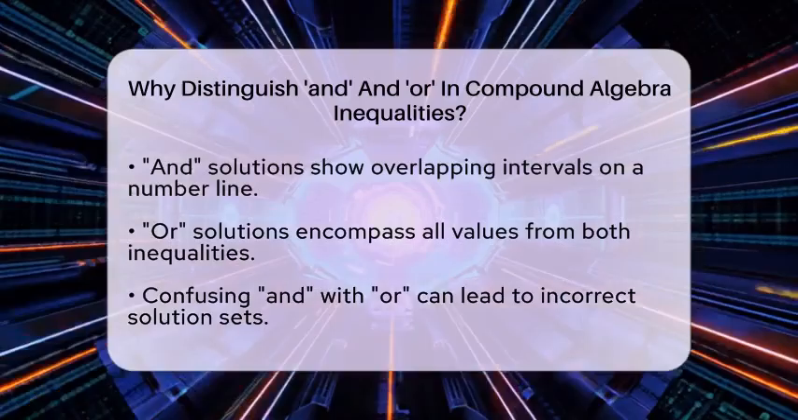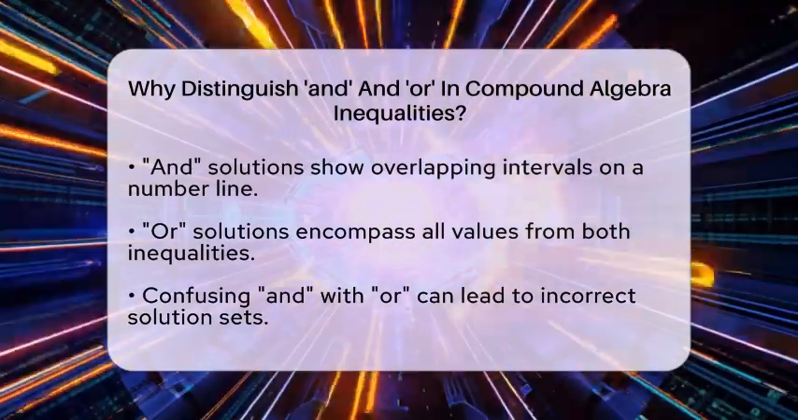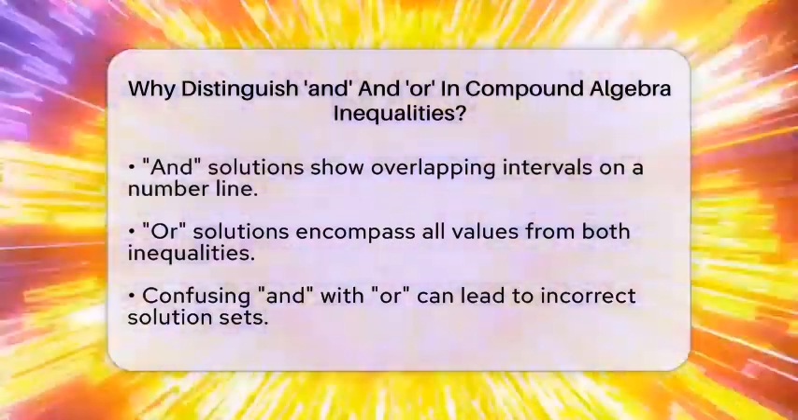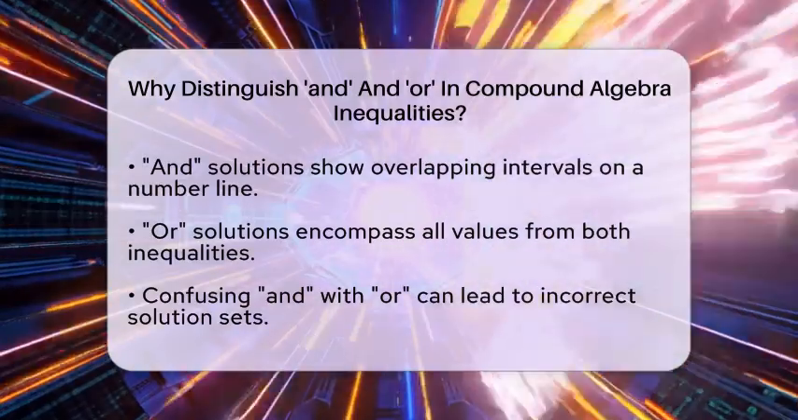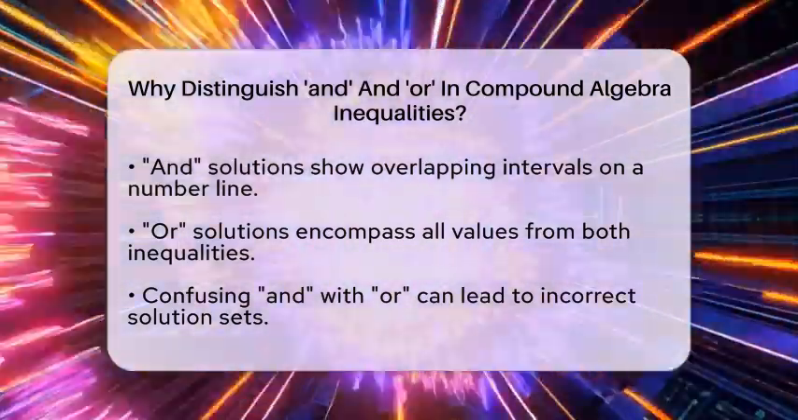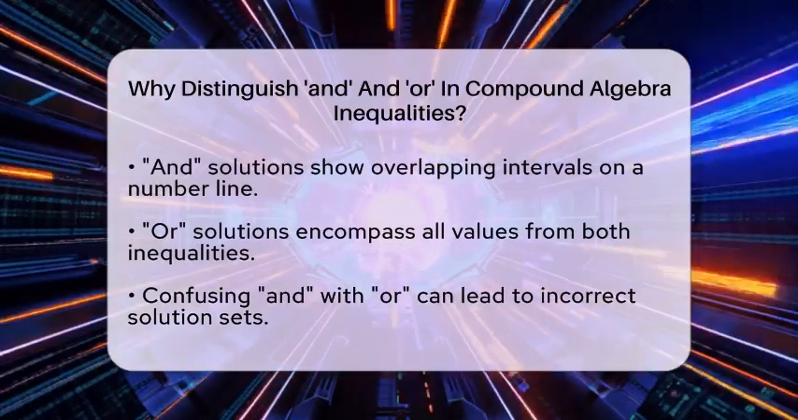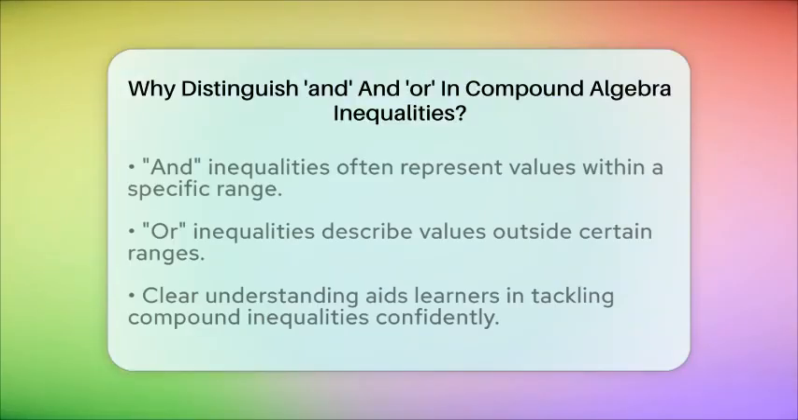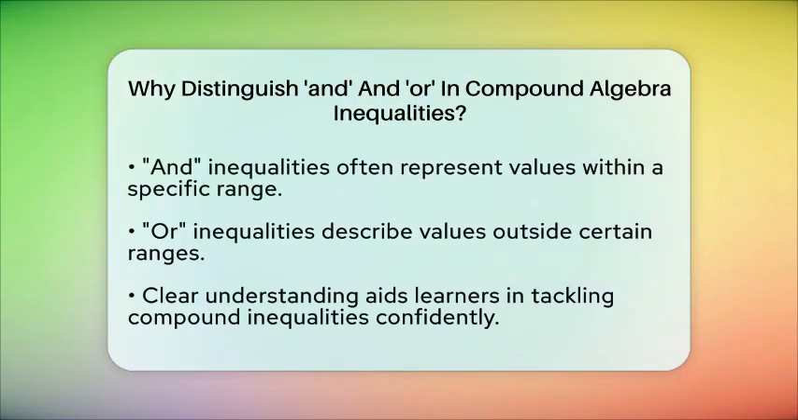Understanding this distinction helps prevent mistakes when interpreting solutions. If you confuse and with or, you might combine solution sets incorrectly, leading to wrong answers. In practical terms, inequalities connected by and often describe values within a specific range, like acceptable temperatures between two limits. On the other hand, those connected by or describe values outside certain ranges, like restrictions that exclude a middle interval.